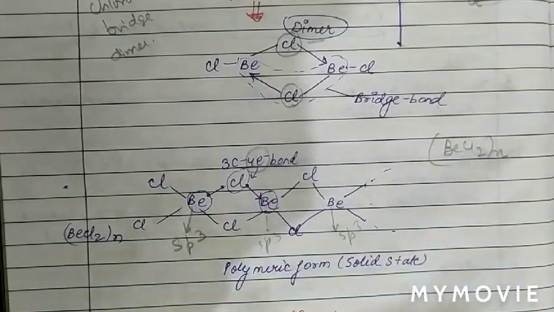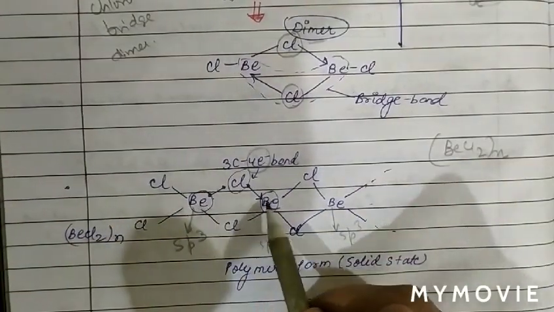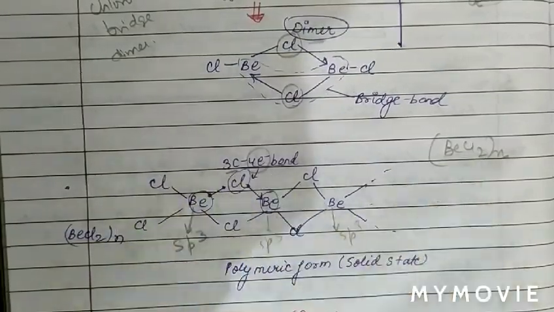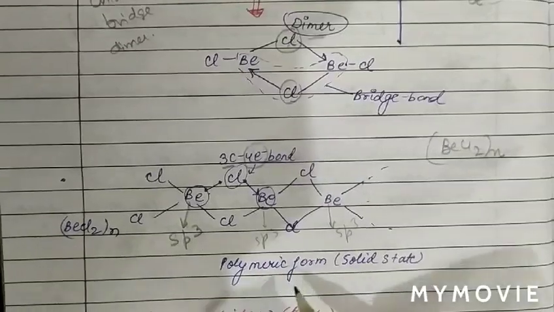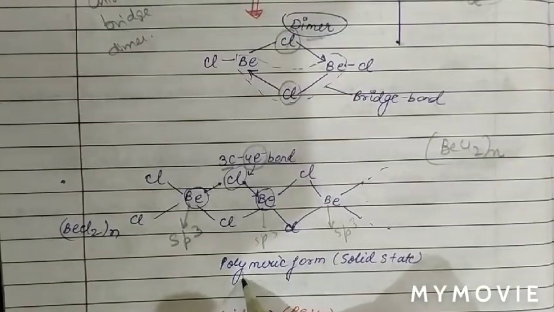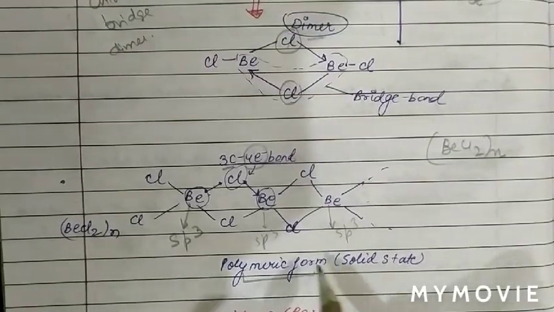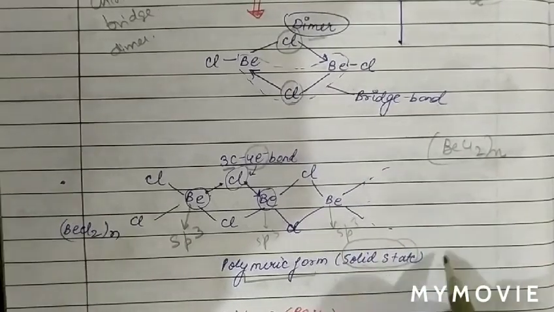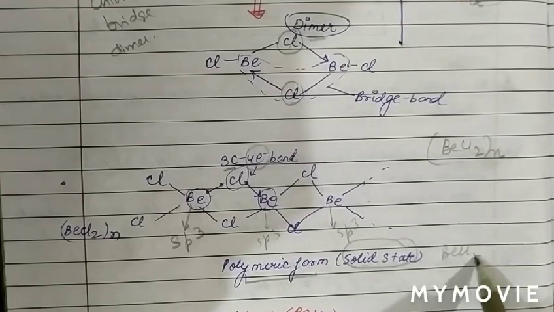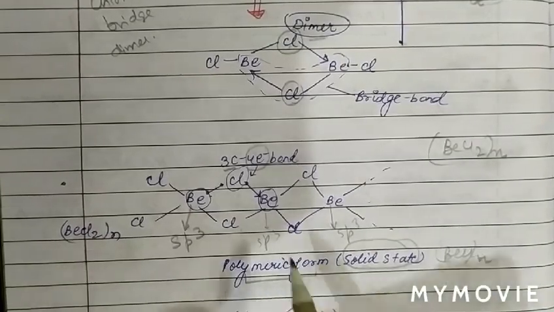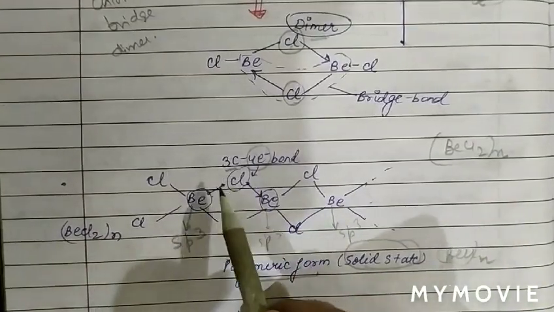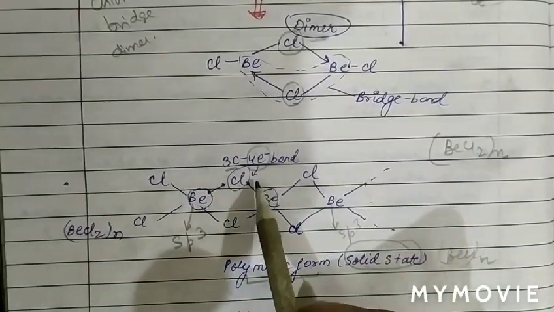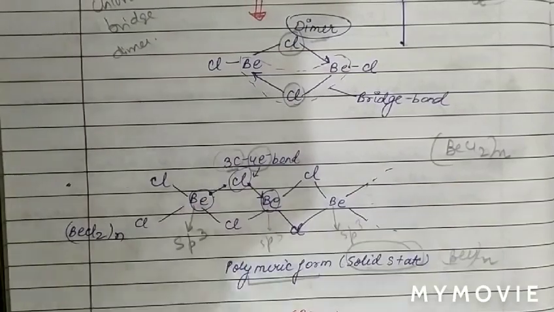While centers are how many? 1 beryllium center, 1 chlorine and 1 beryllium also. So basically we call this bond a 3 center 4 electron bond. So this is the existence of BeCl2 in polymeric form when the physical state is solid. And which type of bonds are present? 3 center 4 electron bonds, because 4 electrons are involved and 3 centers are there.